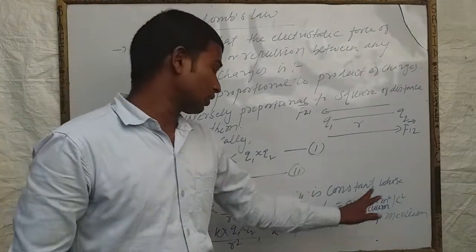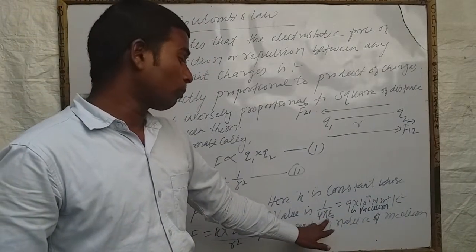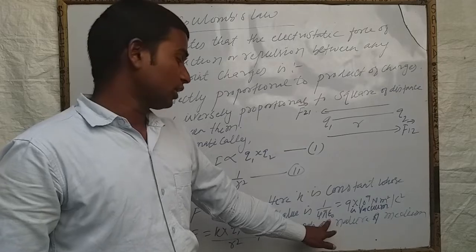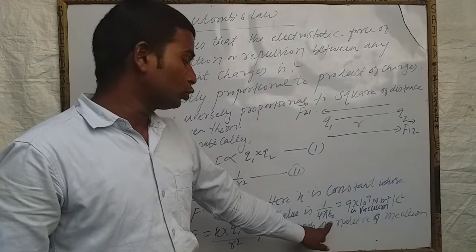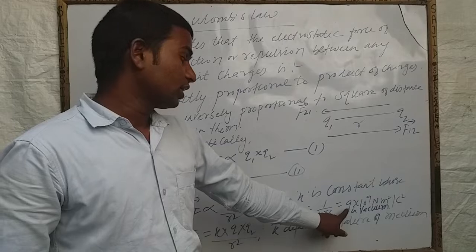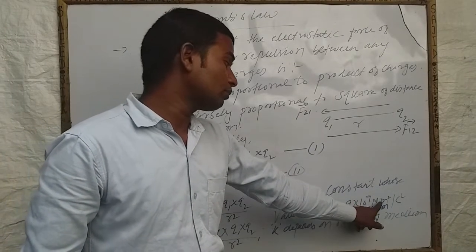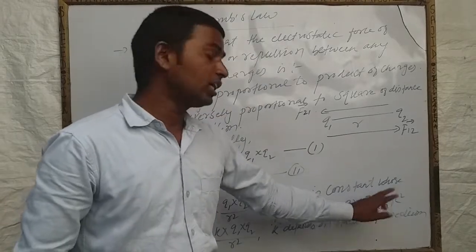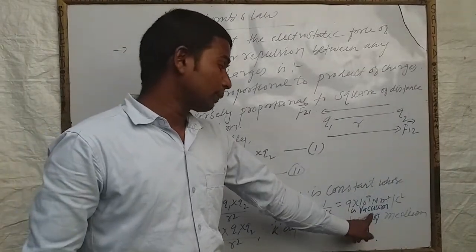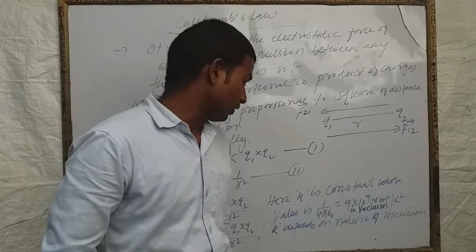Here K is a constant whose value is 1 by 4 pi epsilon naught, which we call epsilon naught, the absolute permittivity of free space. In vacuum it is also equal to 9 into 10 to the power 9 newton meter square per coulomb square. This is in vacuum. Vacuum means the place where no material medium is available.